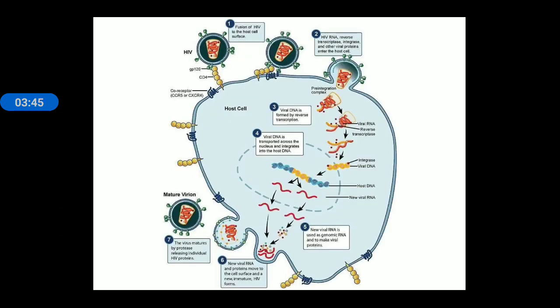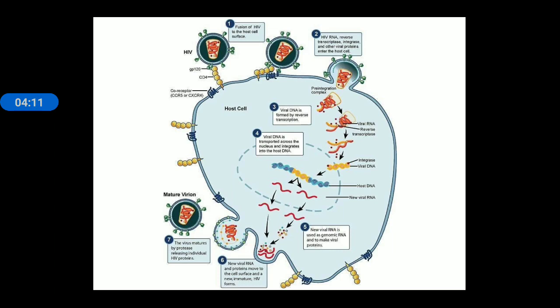You can see here in this slide, first, the HIV virus gets attached to the host cell surface, and in the second point, this HIV virus introduces the viral RNA inside the host cell, and this viral RNA, with the help of reverse transcriptase, forms the viral DNA.